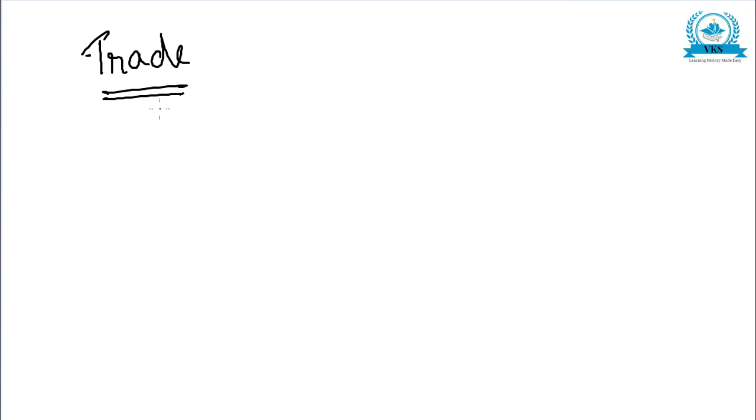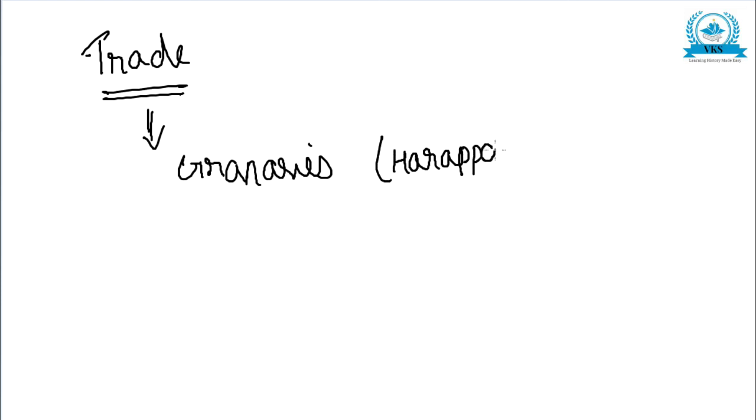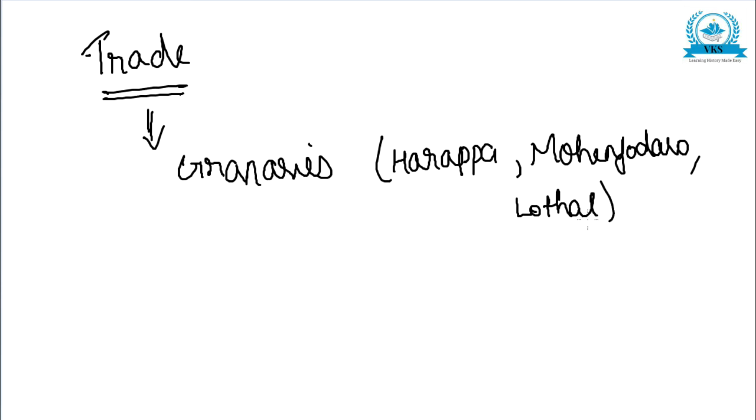The importance of trade in the life of Indus people is supported by the granaries found at Harappa, Mohenjo-daro and Lothal.